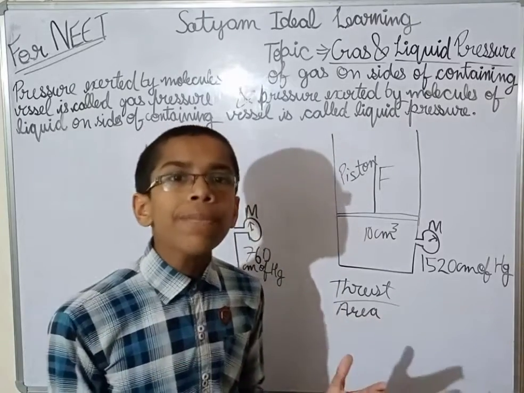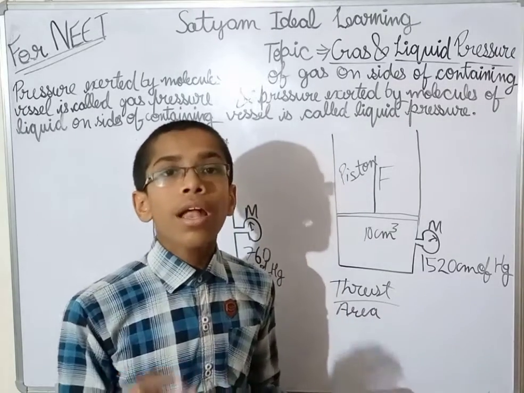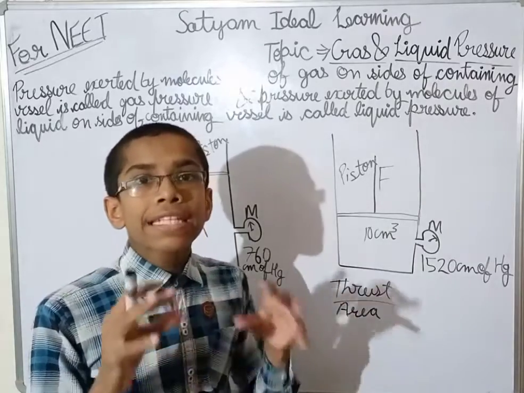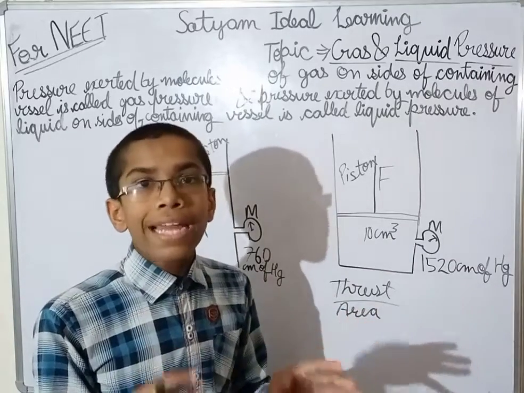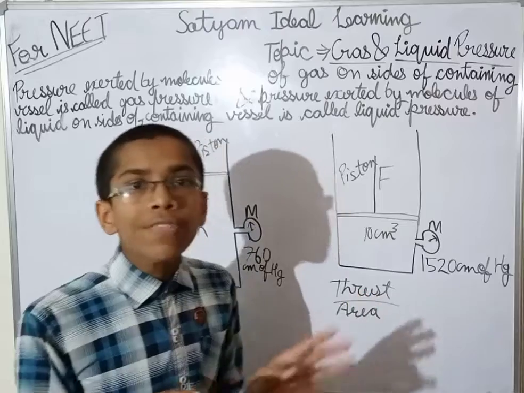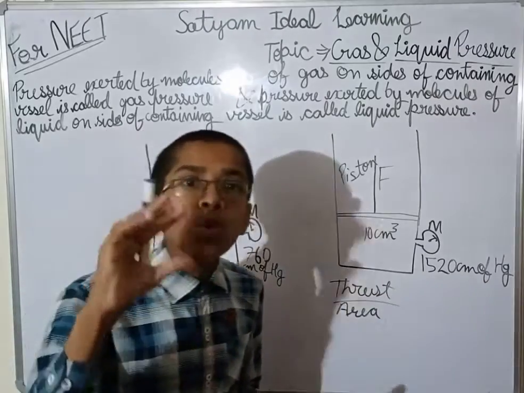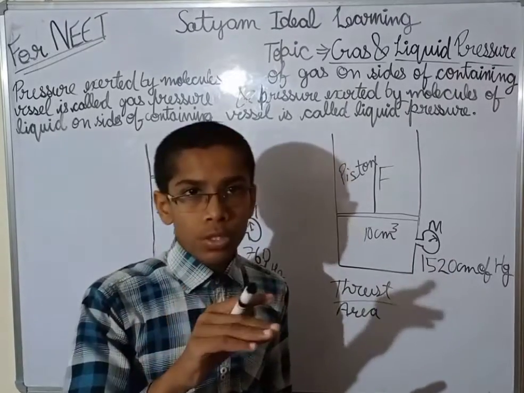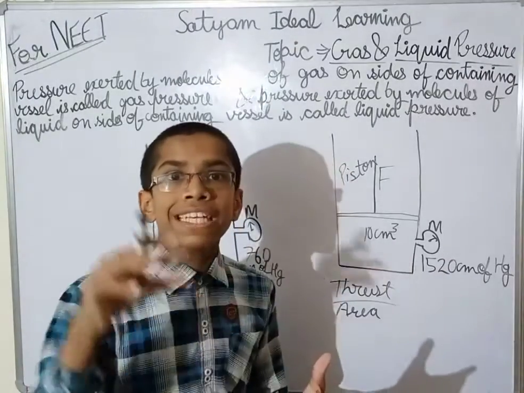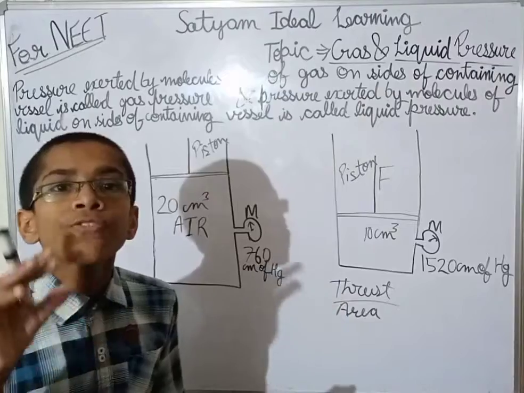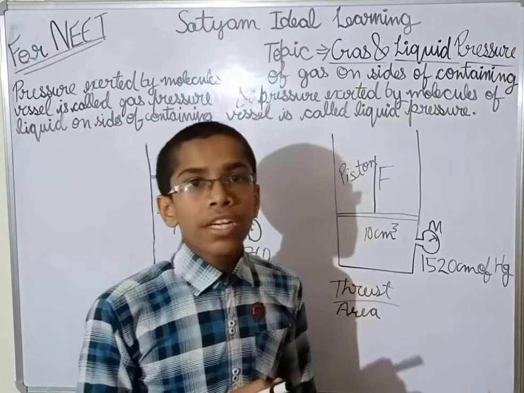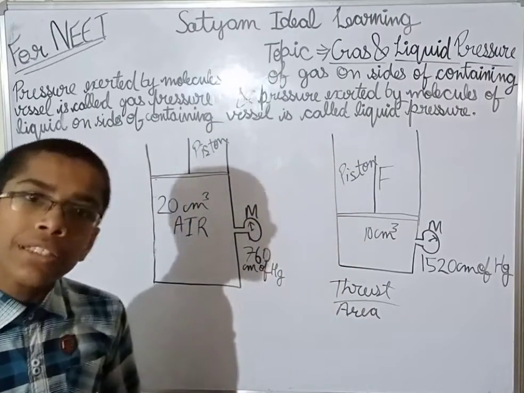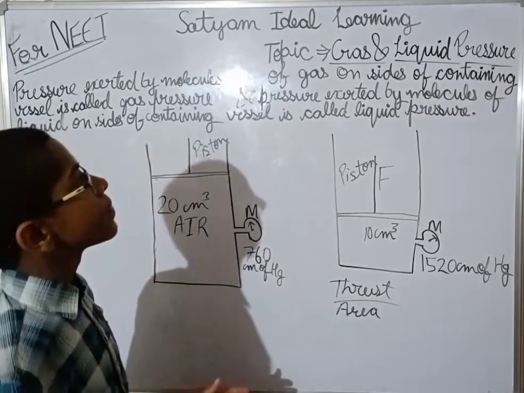So they will randomly move here and there, and those molecules are exerting force at the side of that enclosed vessel. That force exerted by the molecules of gases per unit area is known as gas pressure. It is simple, guys, clear.